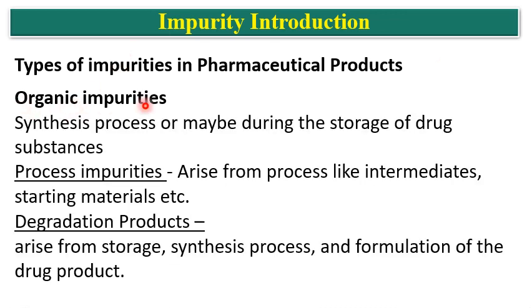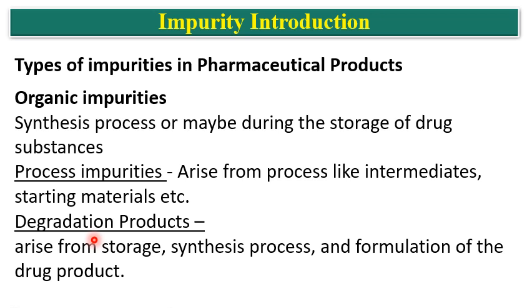Then considering the organic impurities, these may come from the synthesis process, or may be formed during the storage of the drug substances or drug products. So process impurities arise from the processes like intermediates, starting materials, catalysts, and ligands.